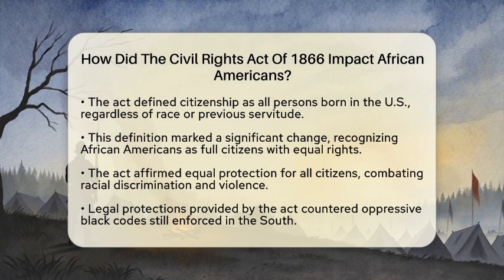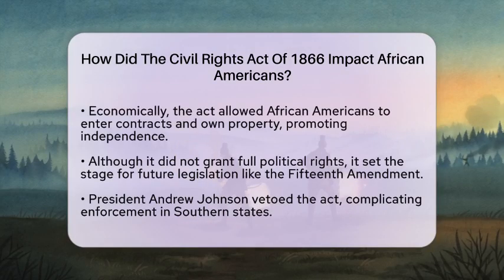By providing legal protections, the act helped counteract the harsh black codes that were still being enforced in many southern states. These codes often forced African Americans into conditions that resembled slavery. Economically, the Civil Rights Act of 1866 opened doors for African Americans. It allowed them to enter into contracts and own property, which had been denied to them before. This was a significant move towards economic independence and stability for many African Americans.